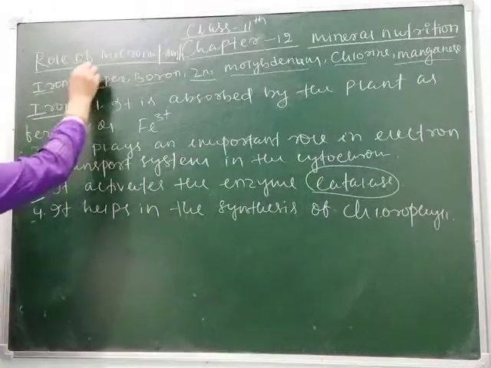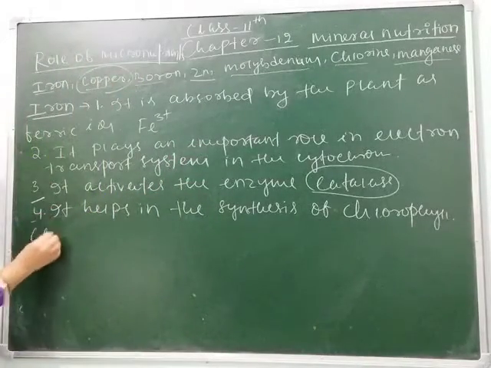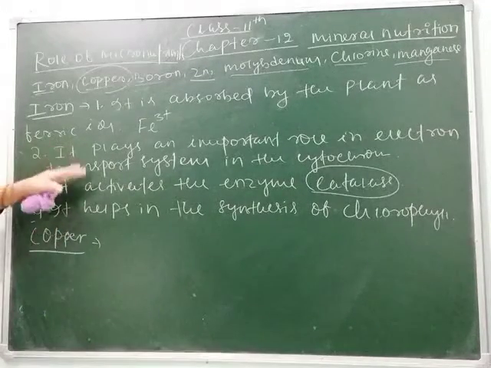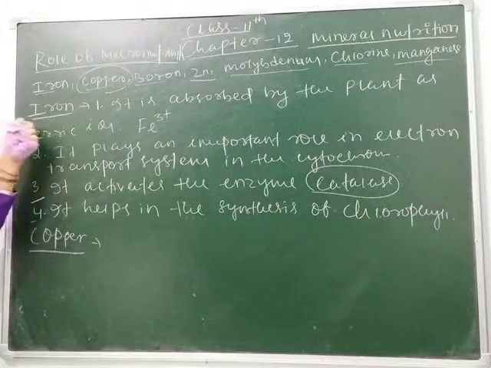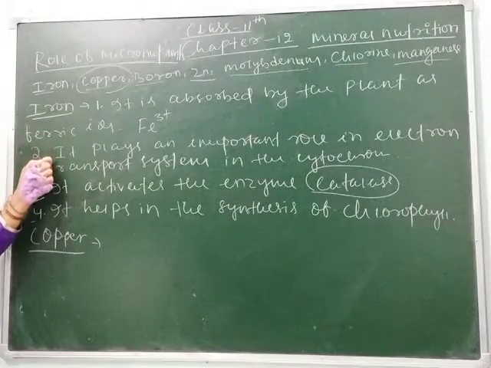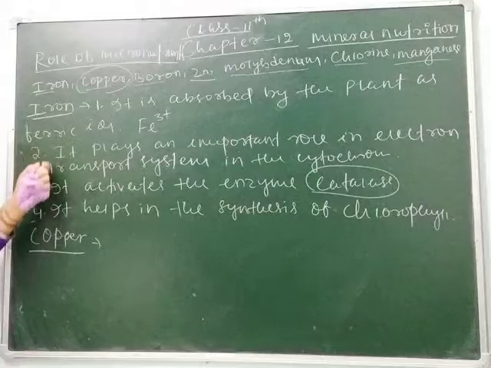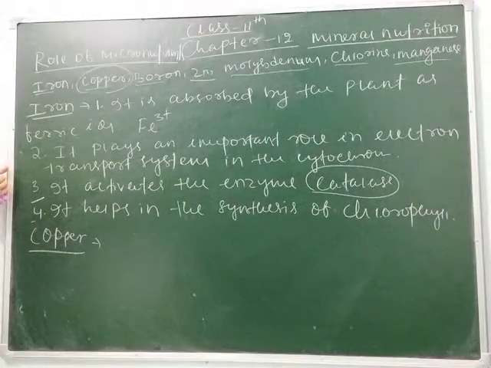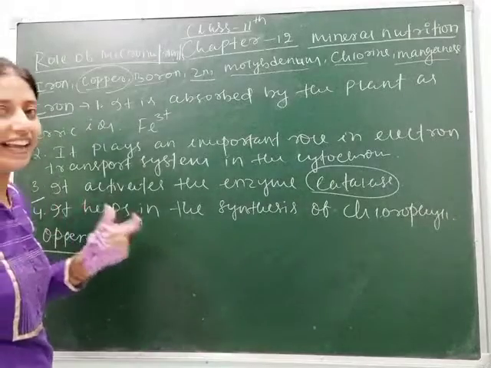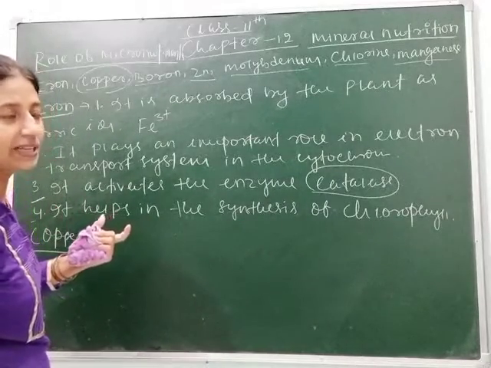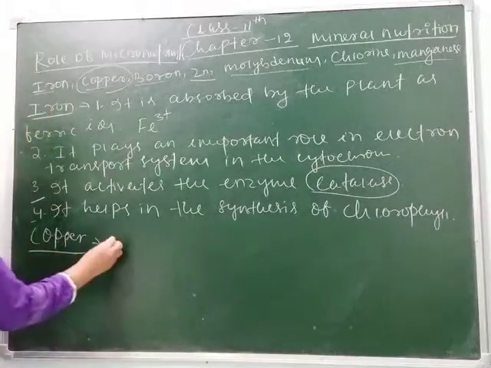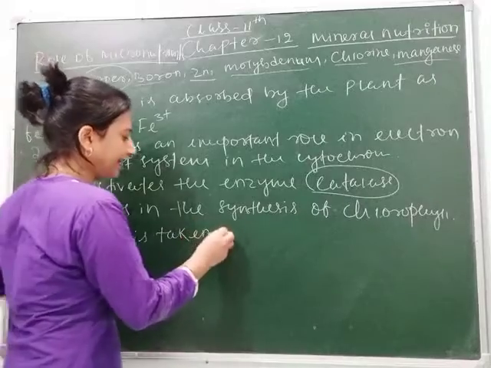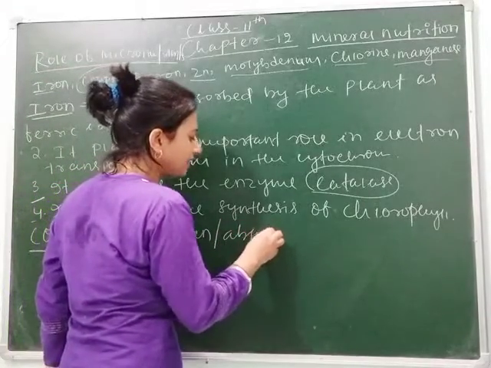So next one is our copper. The next micronutrient is copper. So students, you can write these points. It is so easy to remember in sequence. Point 1 is how it is taken, point 2 is what is its function, and point 3 is its deficiency. Clear, students? So copper is taken again in the form of cupric ion, means Cu2+. So it is taken or absorbed by plants.